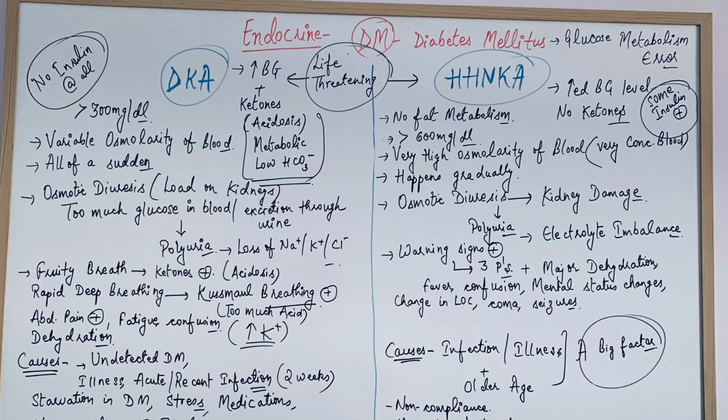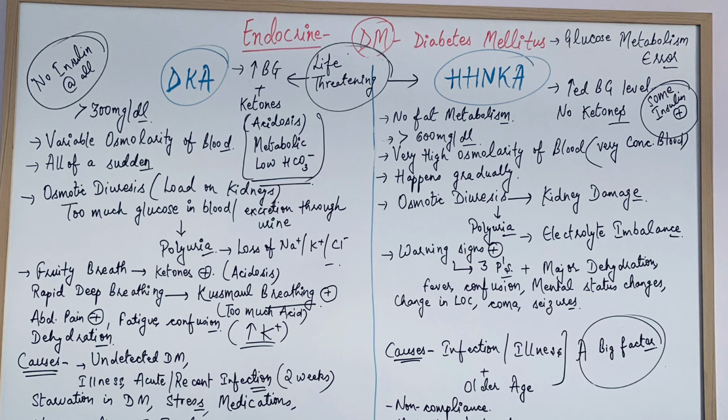Plus there are warning signs, obviously, because it happens gradually over a period of time. So polyuria, polydipsia, and polyphagia. And there can be fever, confusion, mental status changes, and change in level of consciousness, and in severe conditions it can lead to coma or seizures also.